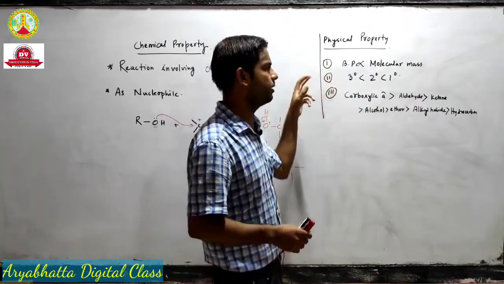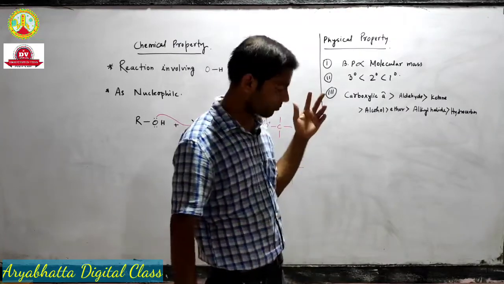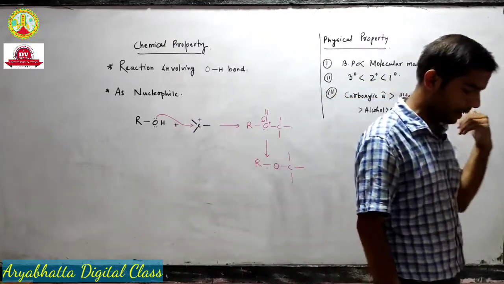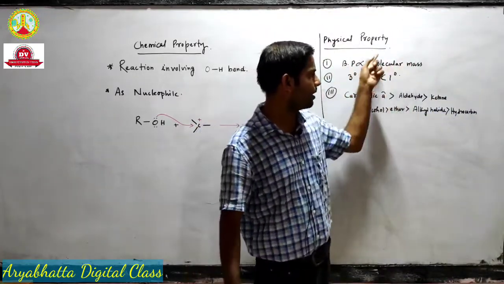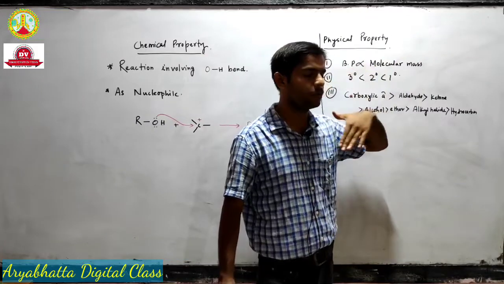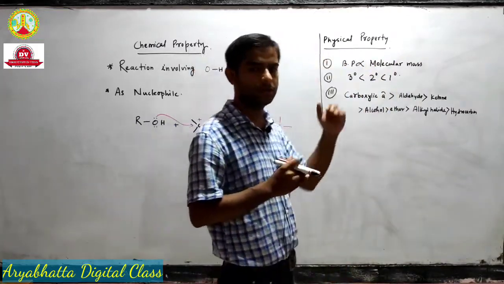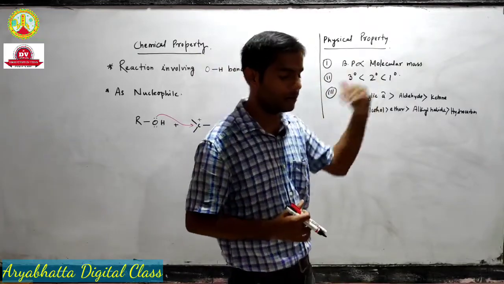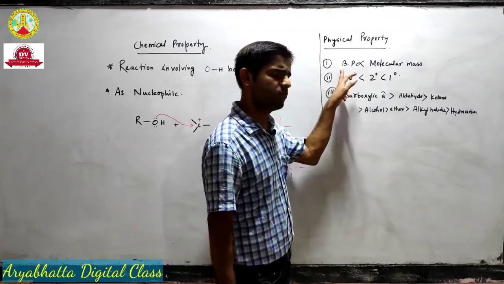So in alcohols, just like haloalkanes and haloarenes, as the molecular mass increases, boiling point also increases. Okay, so that means higher alcohols, that means alcohols with higher molecular mass, will have higher boiling point. Okay, and we know the reason.